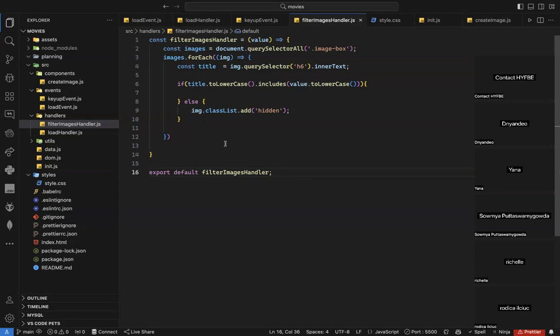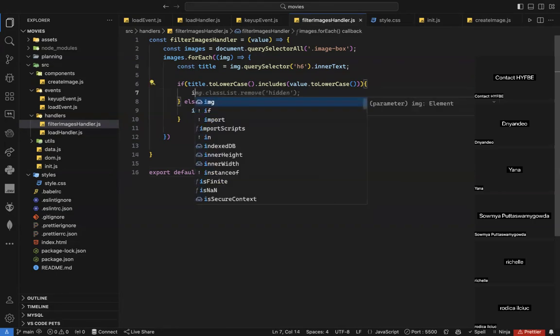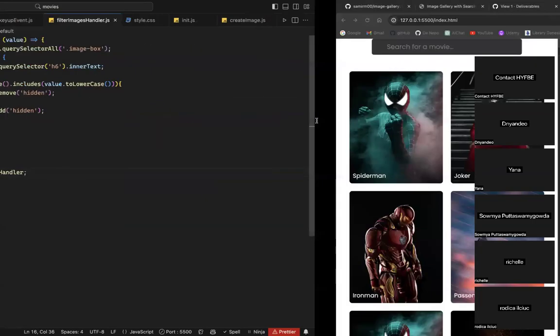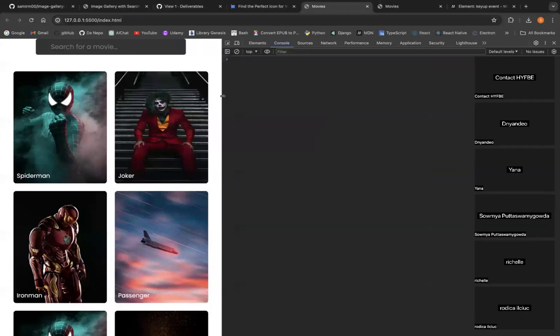Okay, now if the title exists, I can just say image.classList.remove hidden, and the other one I will add hidden, like that. So if whatever the user typed, to lowercase, is included in the title.toLowerCase, then I'm going to remove class hidden, else I will add class hidden, and hidden of course does not show the element. Let's try to test it.